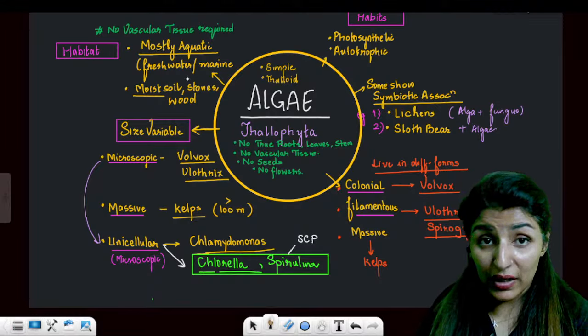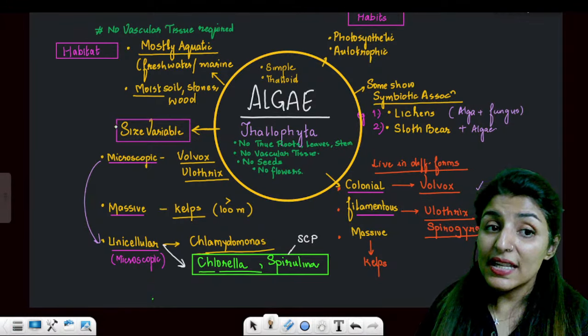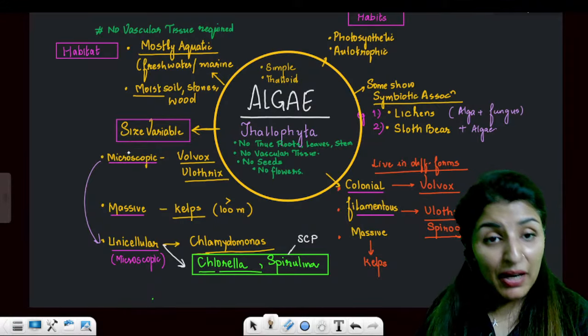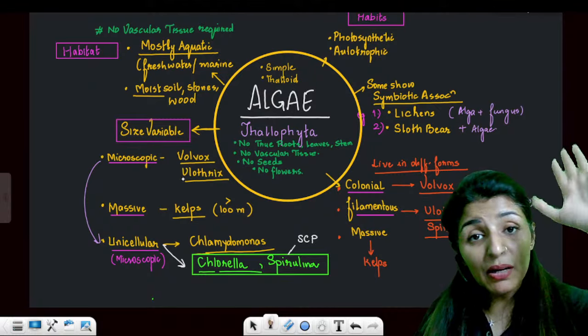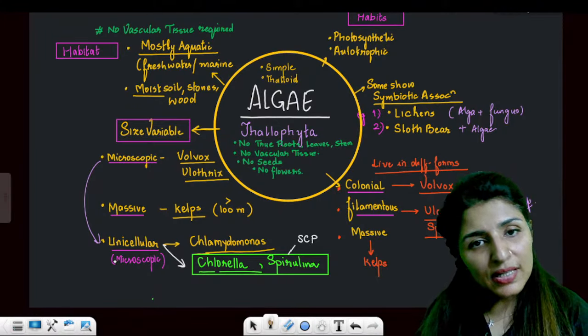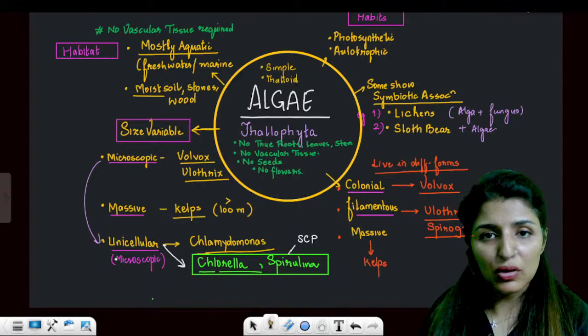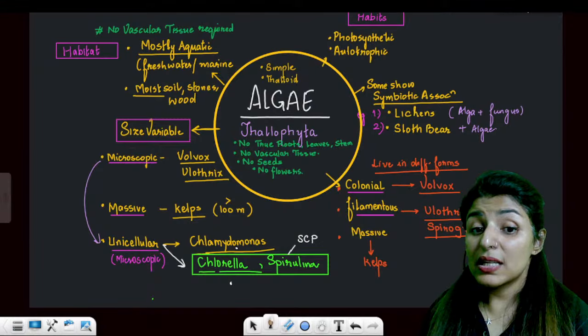Habitat is mostly aquatic. Some of them are found on moist soil, stones and wood also. Size is variable. They can be microscopic, like Volvox and Ulothrix. They can be 100 meters tall also, like kelps. Microscopic ones can be unicellular or multicellular. Unicellular ones are Chlamydomonas, Chlorella, Spirulina.